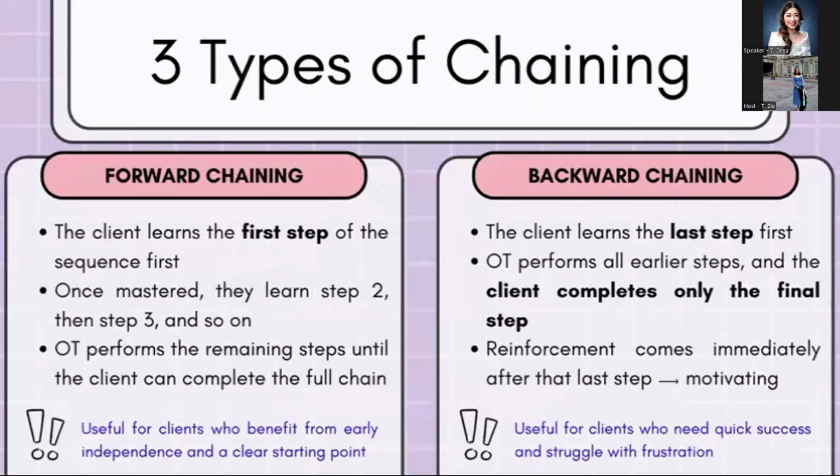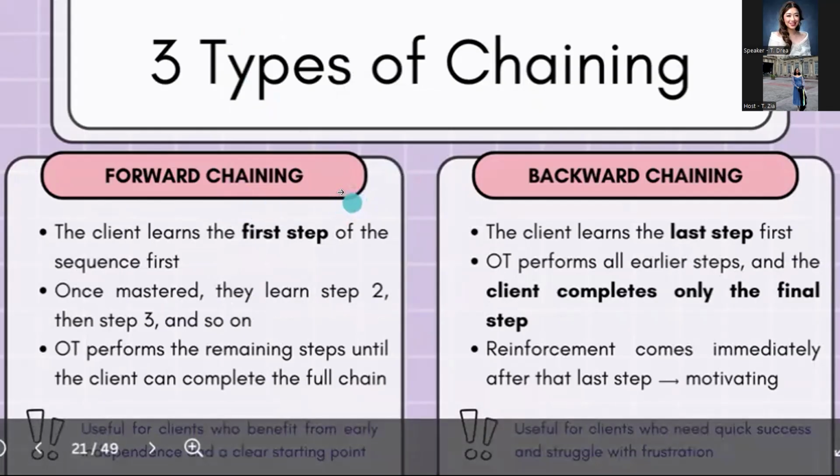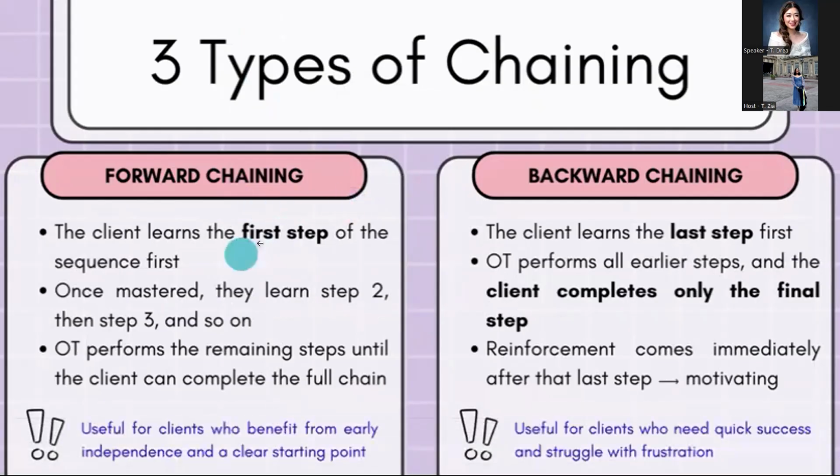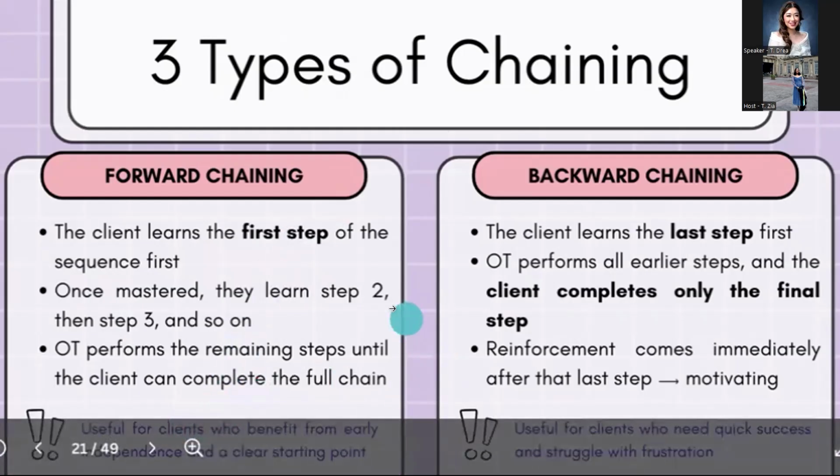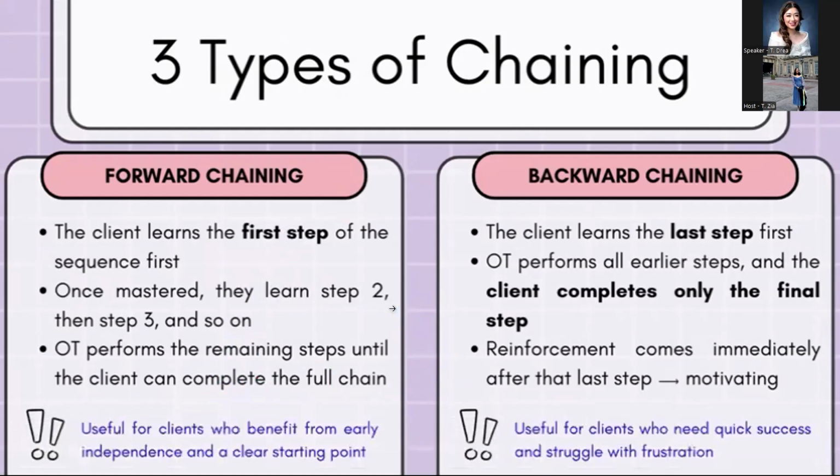So with this one, meron tayong different types of training. Meron tayong forward, backward, and total task. So start tayo with the forward training. Basically, in forward training, the client learns the first step of the sequence. So once mastered, then they will learn yung step 2, and then step 3, and so on. So yung OT or yung caregiver will perform the remaining steps. So ibig sabihin nun, first step ng task si child ang gagawa, and then the rest may tutulong na sa kanya. So this is useful for clients who benefit from early independence and a clear starting point.